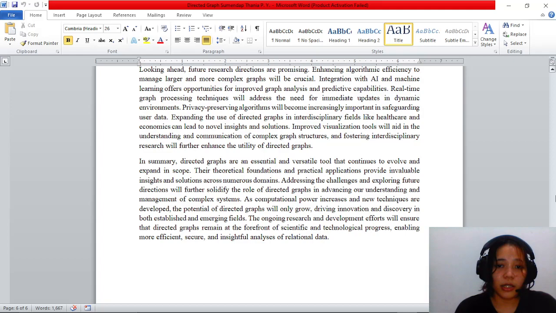As computational power increases and new techniques are developed, the potential of directed graphs will only grow, driving innovation and discovery in both established and emerging fields. The ongoing research and development efforts will ensure that directed graphs remain at the forefront of scientific and technological progress, enabling more efficient, secure, and insightful analysis of relational data.